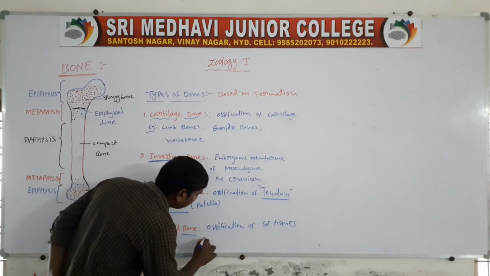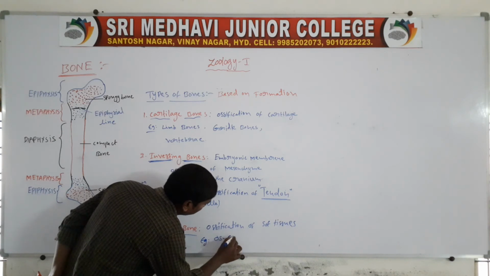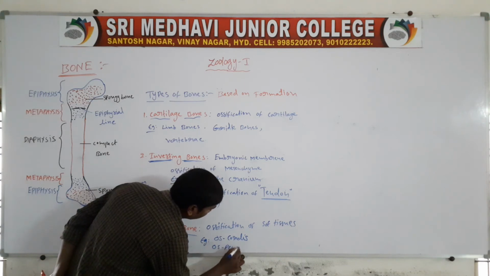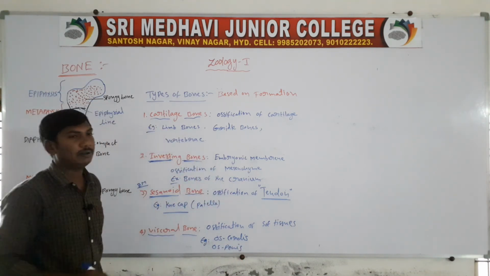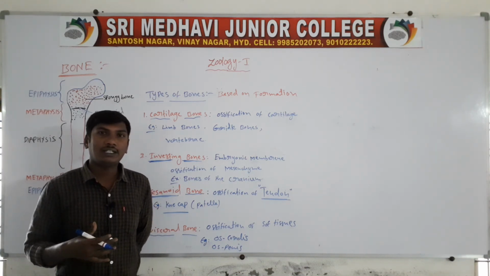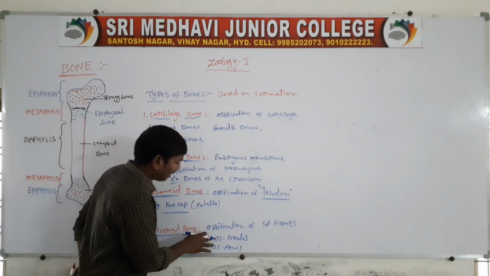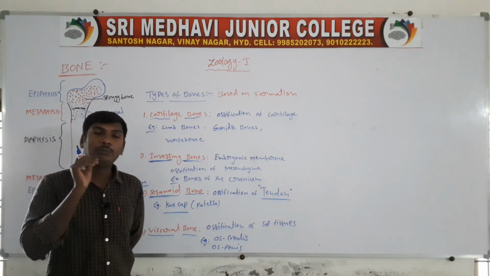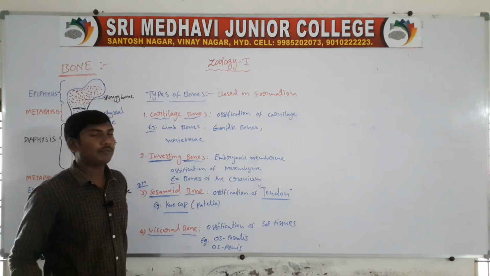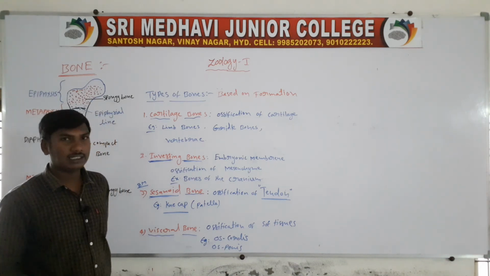Example: os penis, os cordis. Os cordis means the bone presenting in the heart of the ruminants, like cows. Cardia means heart. So it is a visceral bone in the heart of the ruminants. Next one, os penis.